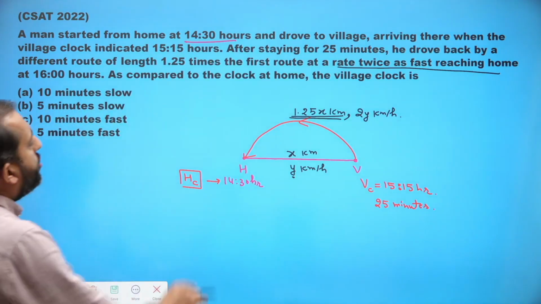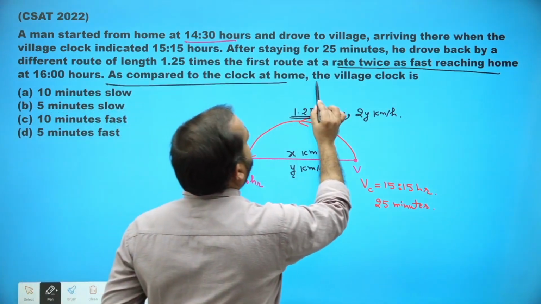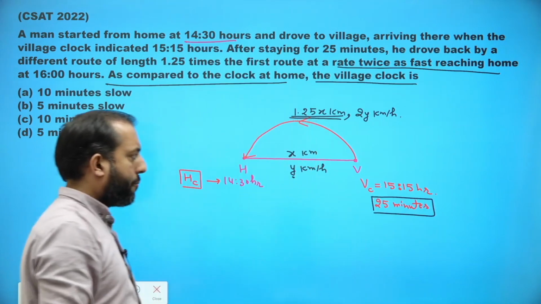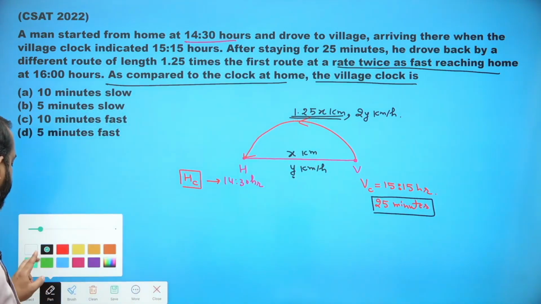So as compared to the clock at home, is the village clock fast or slow? Try to understand this case now. Everybody please pay attention.